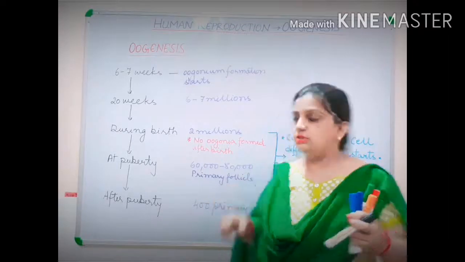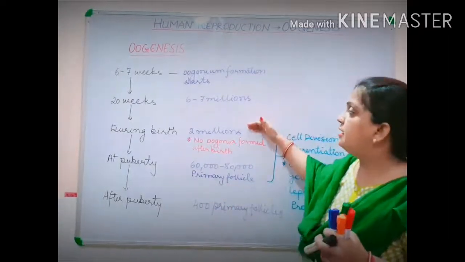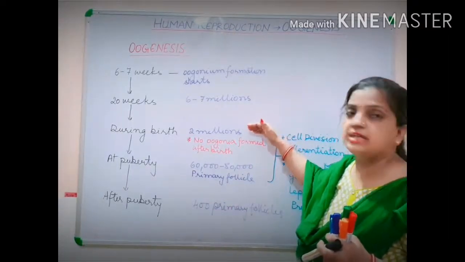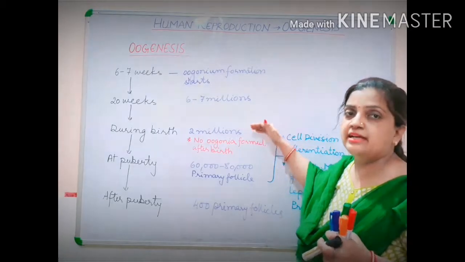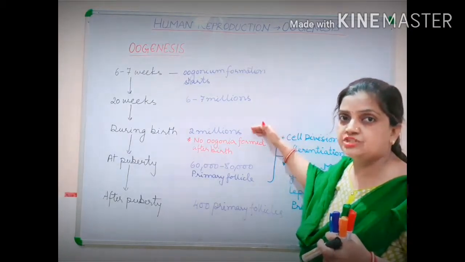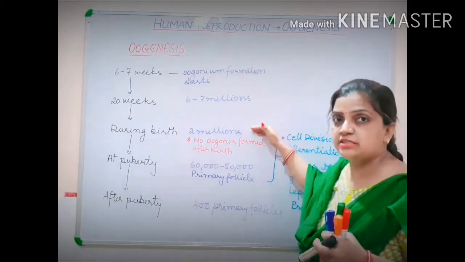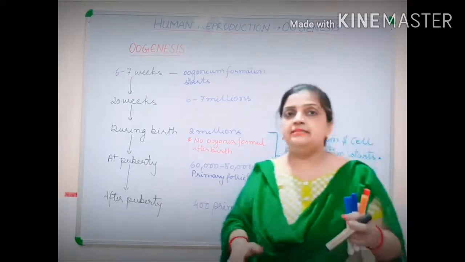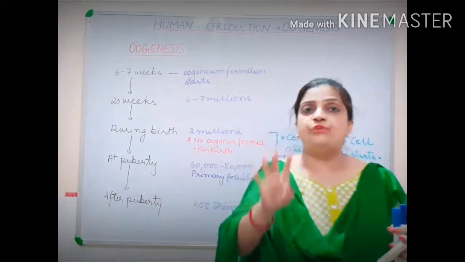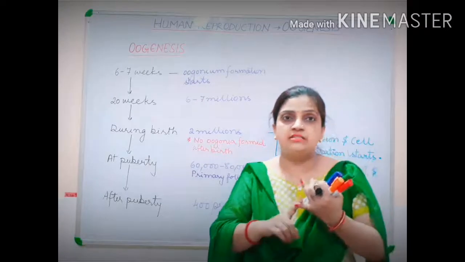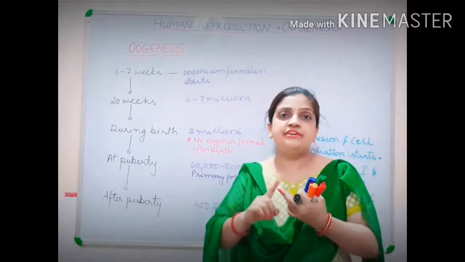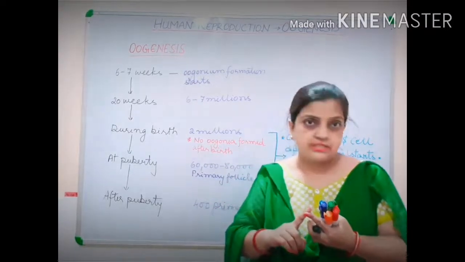I told you all. Now children, when the 2 million cells are formed and enter the meiotic stage, in meiosis first you have studied that there are 4 phases: prophase first, metaphase first, anaphase first and telophase first.